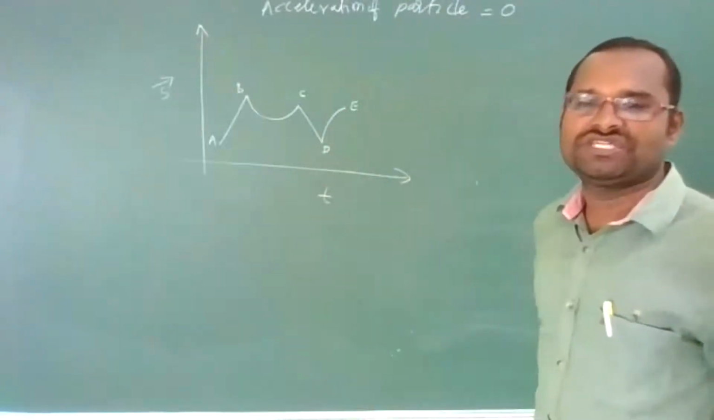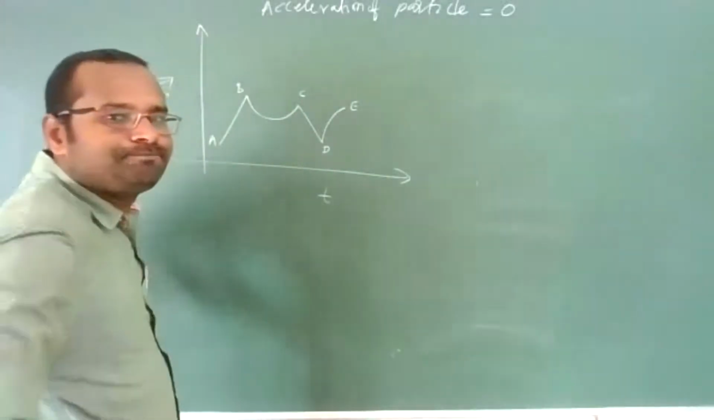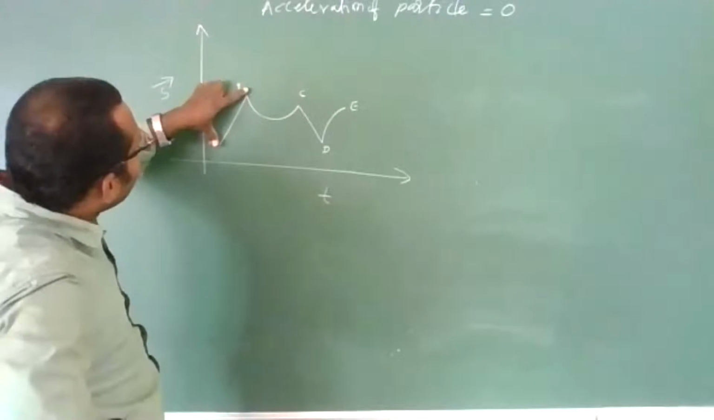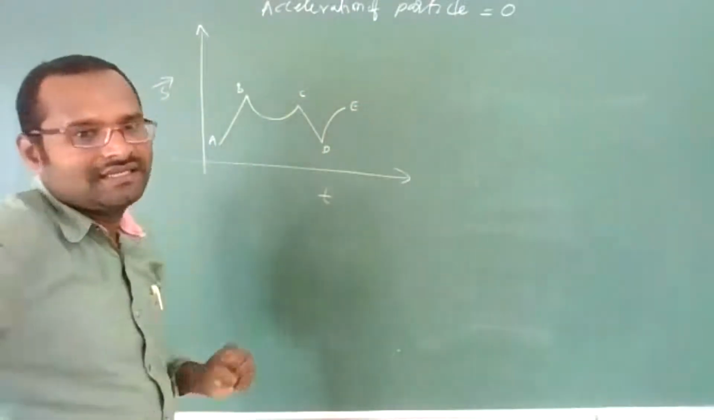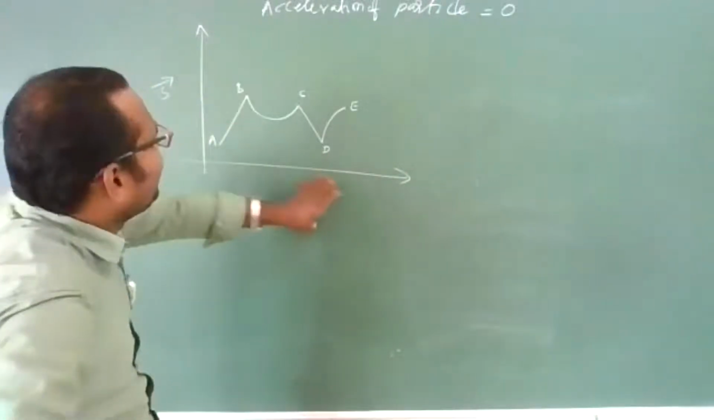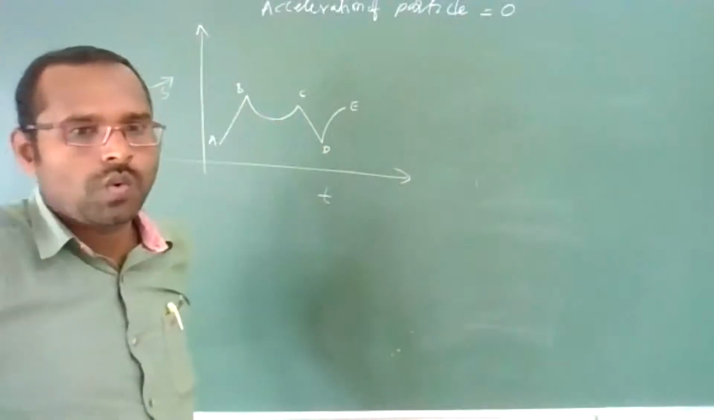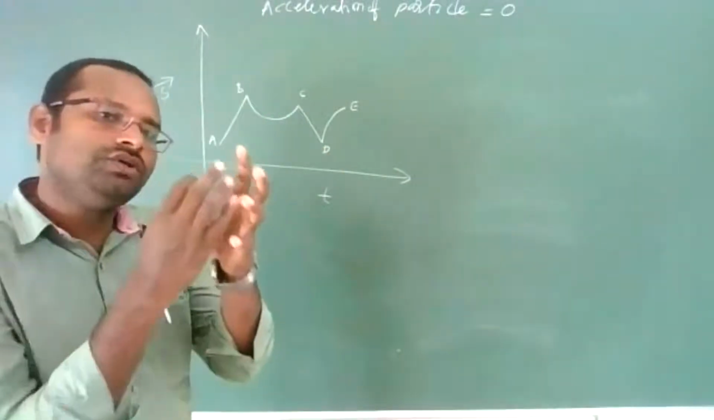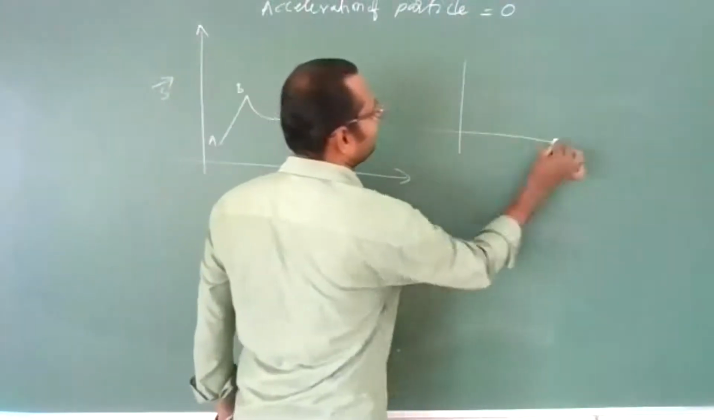So this is the diagram which is given. See, AB part, BC part, CD part, DE part. Four parts are there. And this is a graph for displacement and time. We want acceleration of a particle to be 0. Now you revise all the graphs. Displacement and time graph.